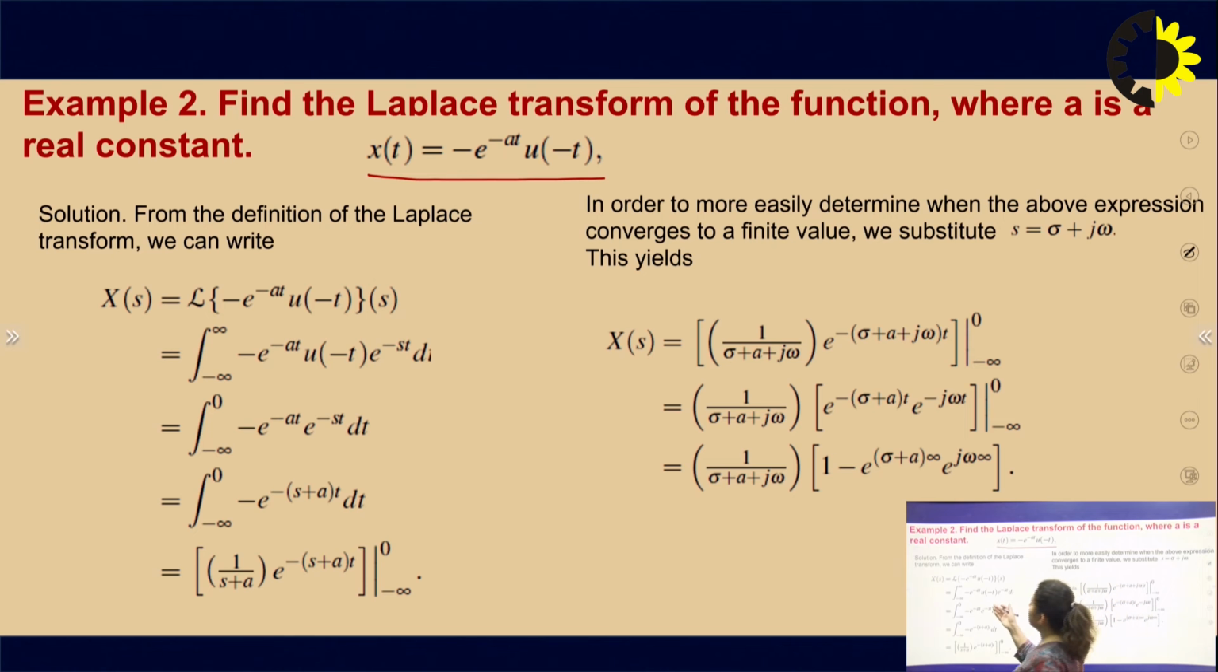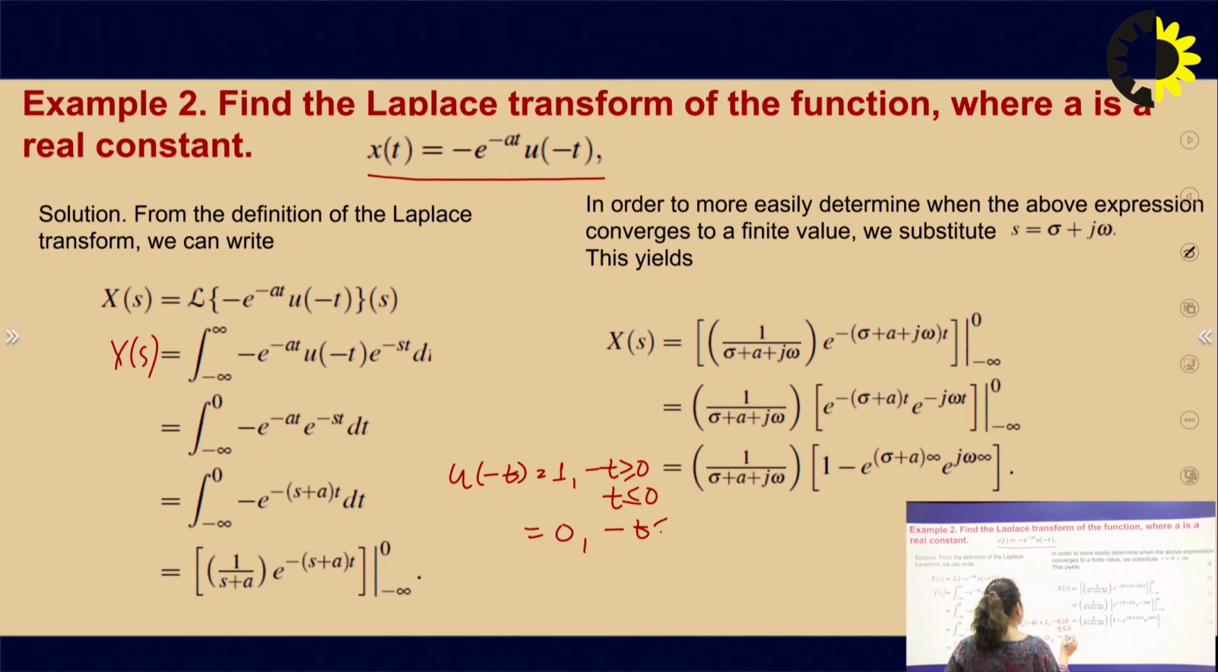From the definition, X(s) is the integral from minus infinity to infinity of minus e to the power minus at u of minus t e to the power minus st dt, and here the limits will change, as u of minus t becomes 1 for minus t greater than or equal to 0, or t less than or equal to 0, and it becomes 0 for minus t less than 0, or t greater than 0.